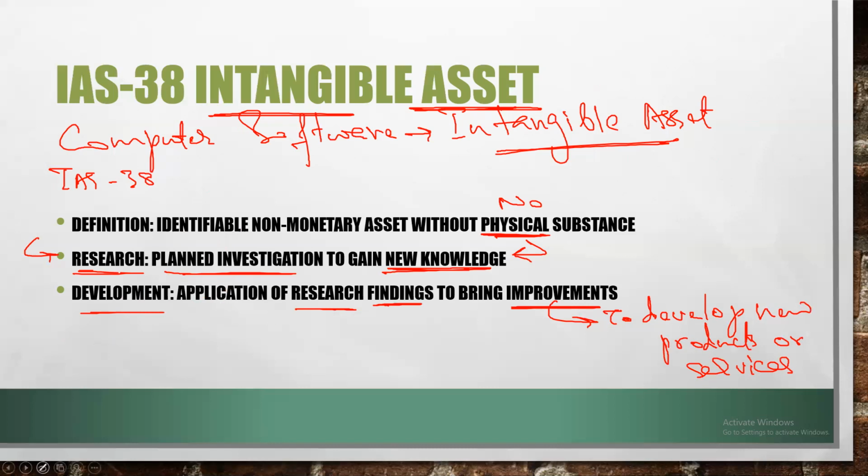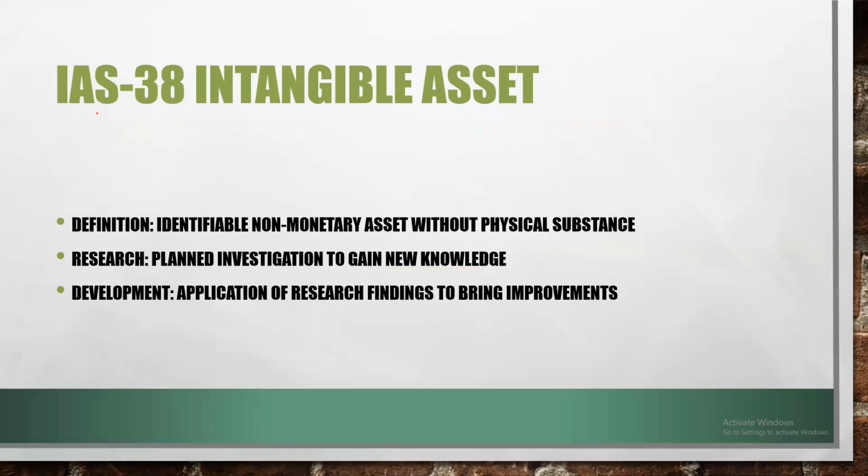Now, let me explain research and development with the help of an example. Let's suppose that there is a team of scientists who want to find a cure. The team has started a research to find a cure for some kind of disease. Let's suppose further that the team starts its research on 1st January.